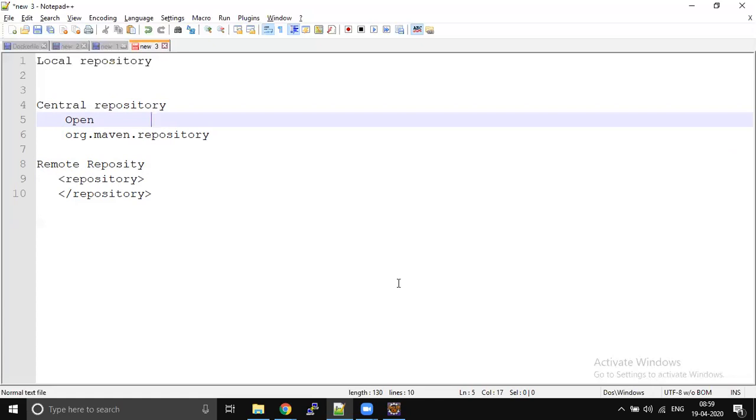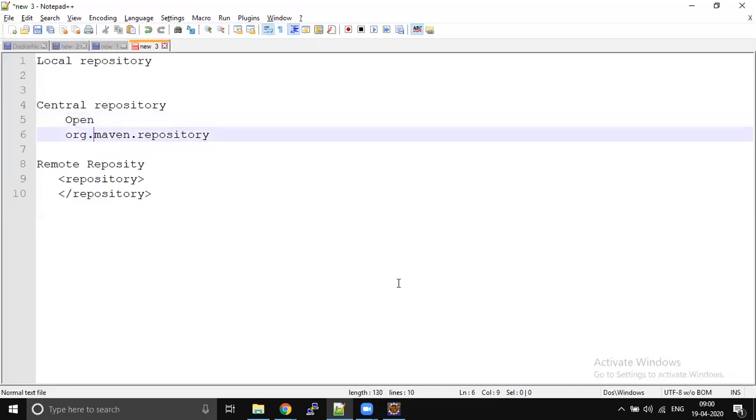Our company will buy some space, and the company will create a remote repository for us with a few securities. They will allow only a few groups, and only whitelisted IP members. Only those systems can download the jar files from that repository. Like that, they enable a few securities and create a remote repository. So in 99.99% of companies, you would see this repository.